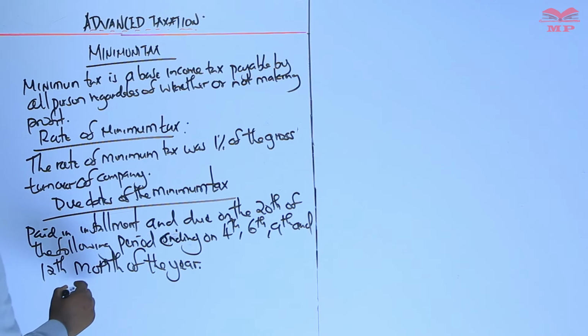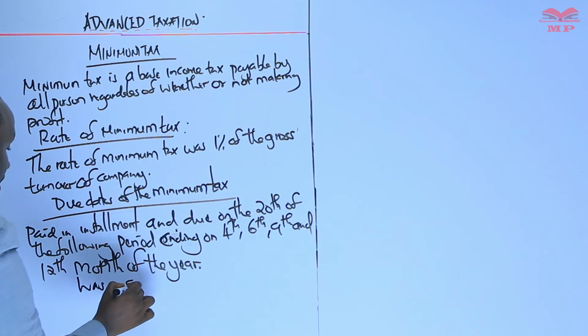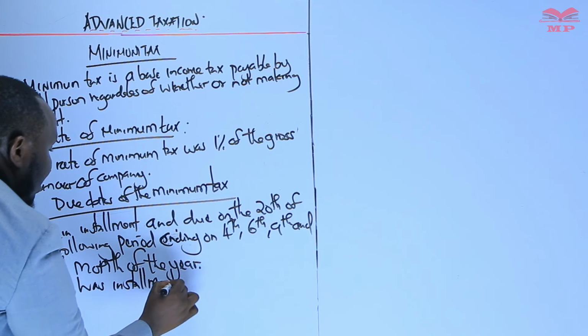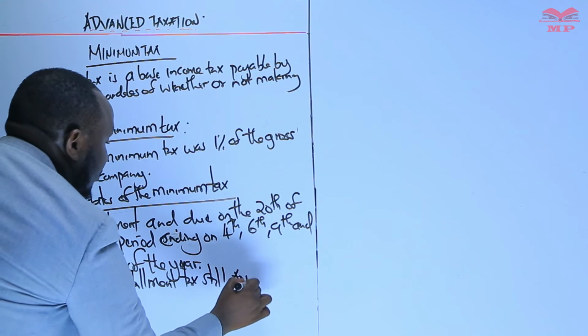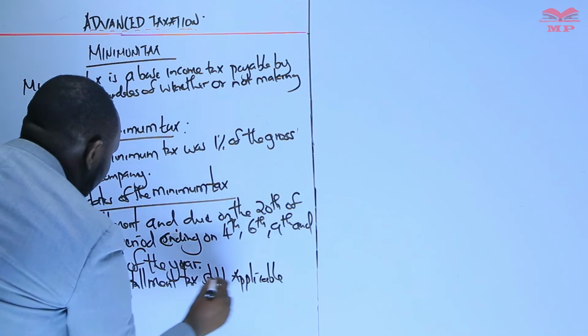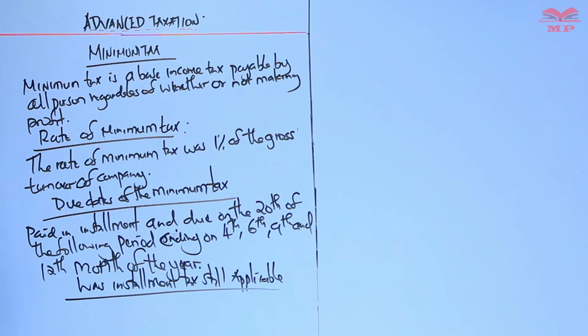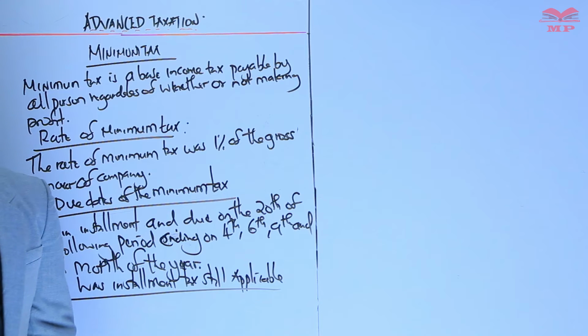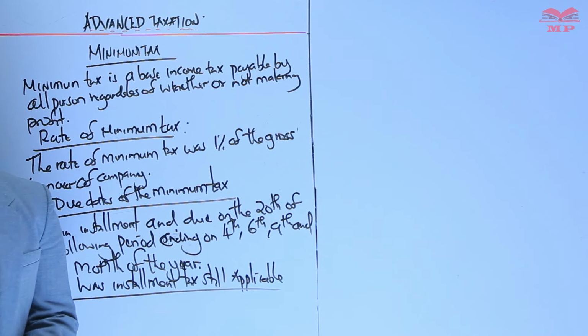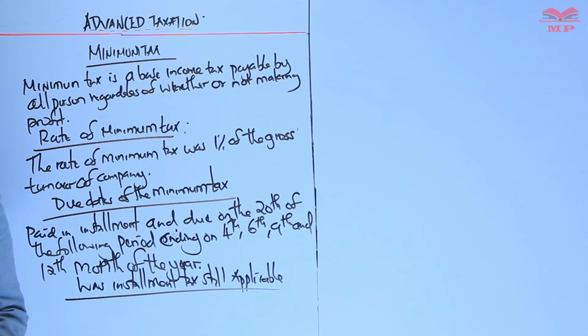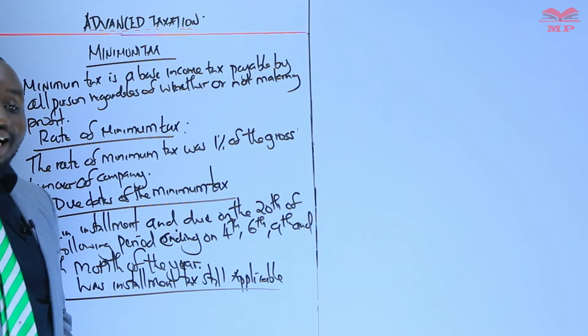The question is, was installment tax still applicable when we had the minimum tax? The answer is precise: installment tax was still applicable, for persons who paid higher than the minimum tax.